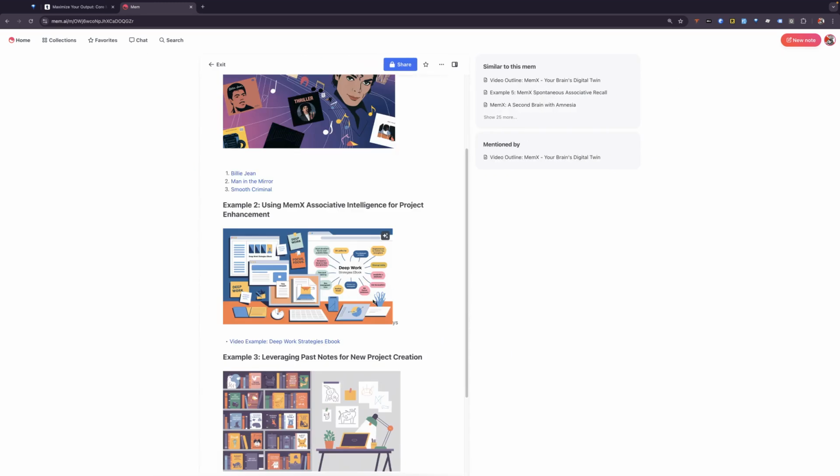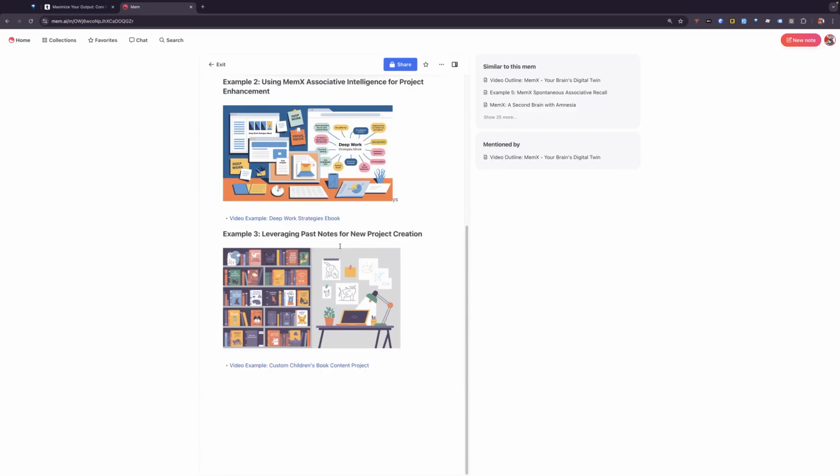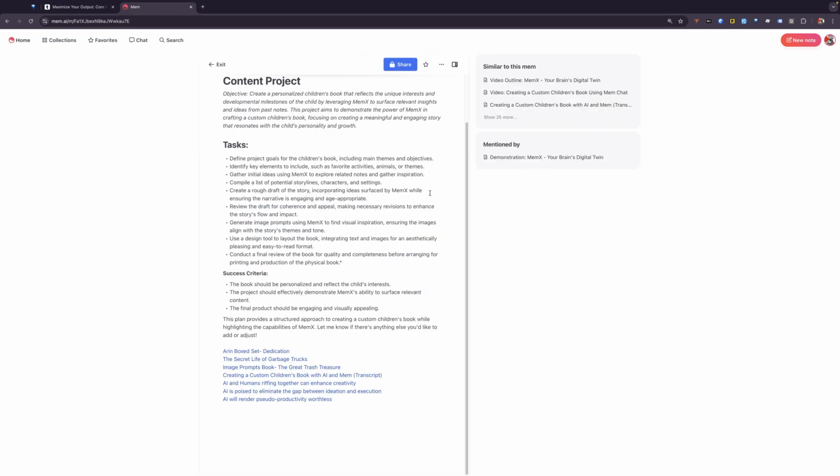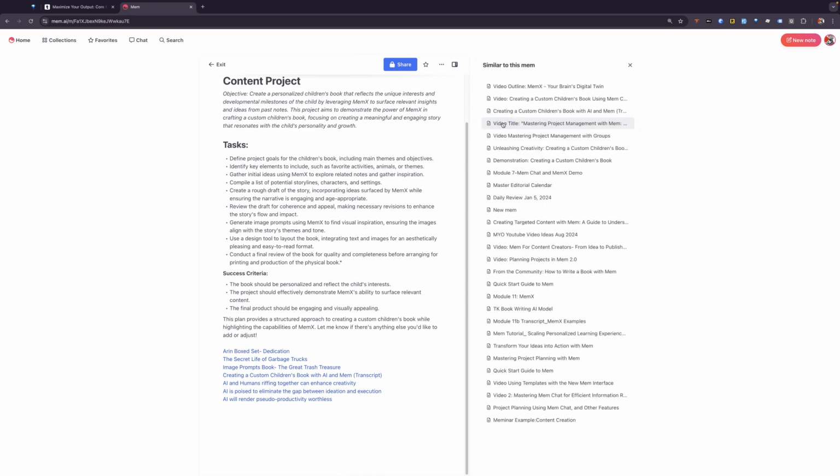Finally, we looked at how we can use past notes for new projects by looking at this custom children's books content. One of the cool things about the way MemX works is that you might think you're starting from scratch, but the beauty is that if you've done a project before and there are similarities, you're able to take the concepts from the notes for that other project and apply them to your new project.